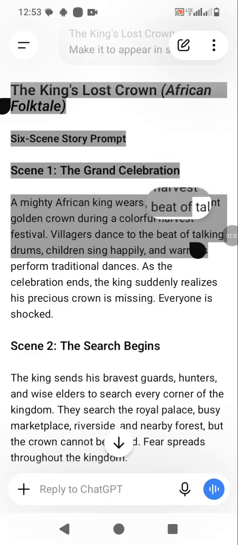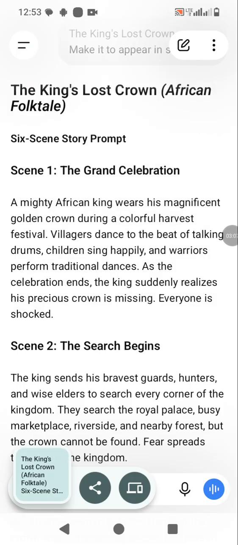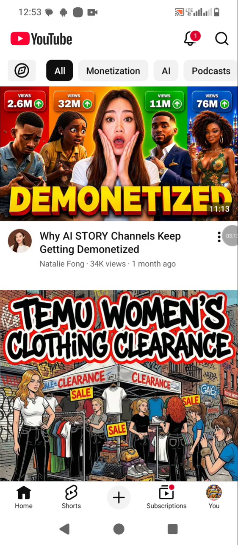We are going to copy it. Now we are using 2 apps. Either we are using YouTube to generate or we are using Flow AI. But the problem with Flow AI is the credit value of it. So we'll copy, then we'll head to YouTube. Most times YouTube has some restriction over some words. If it doesn't work, then we'll go to Flow AI. Then we'll click it. It's still loading.